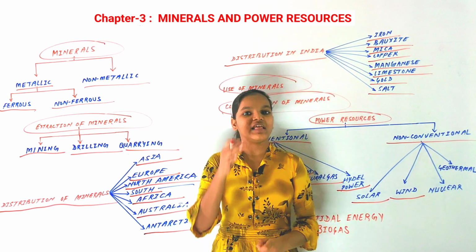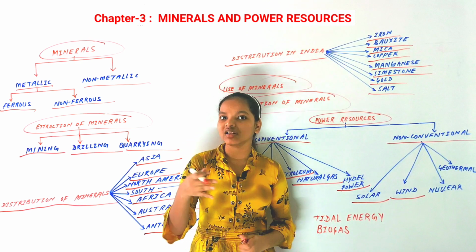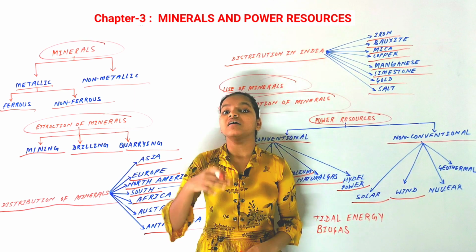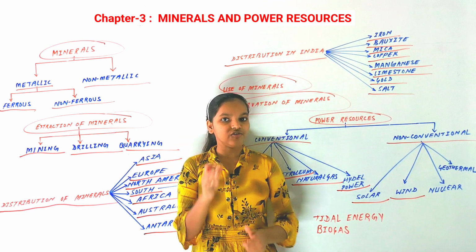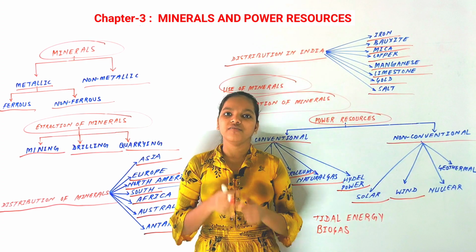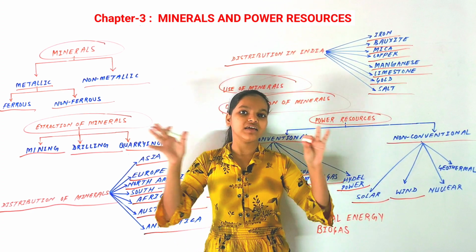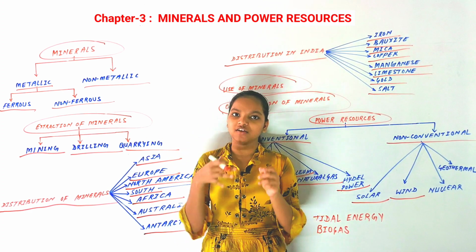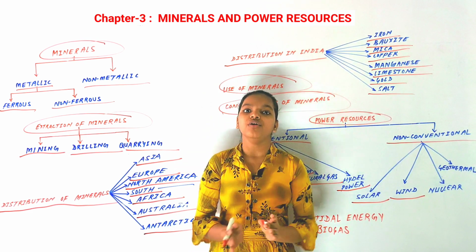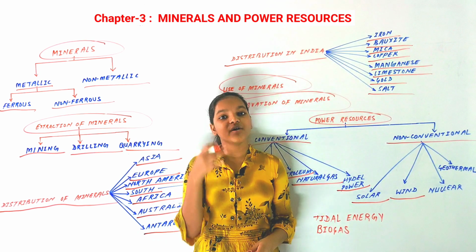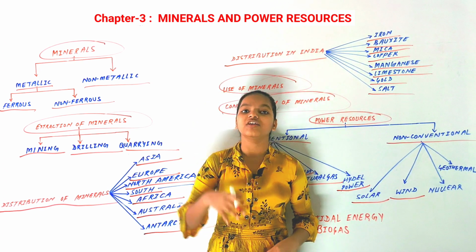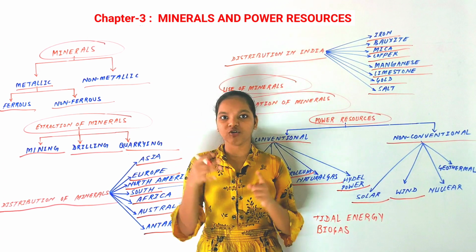For example, in India they are mainly found in coastal areas and in mountain areas, because in those areas there is a very high speed of wind, and in those areas we set up windmill farms. Windmill farms means that at the same time we build 25 to 30 windmills, and they get rotated by the wind flow, and from that the energy goes to the generator, and the generator converts it into electricity, and that goes to your home or any other's home.